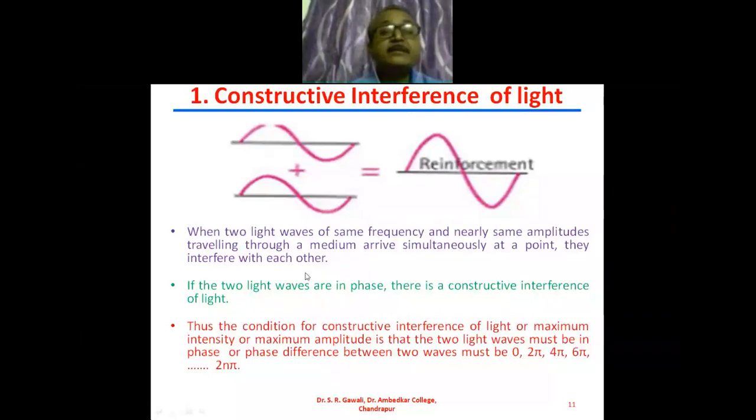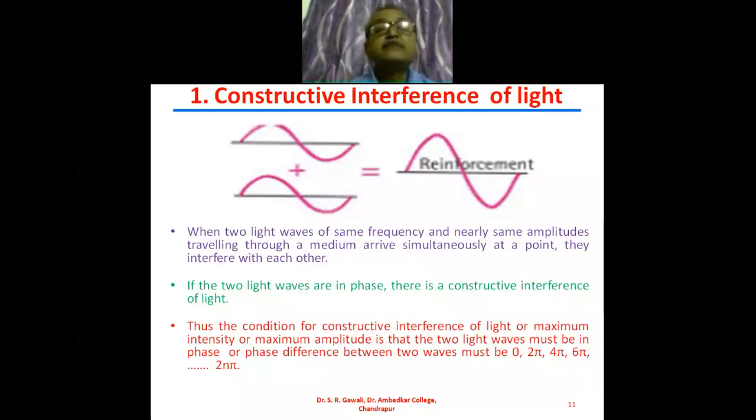Thus, the condition for constructive interference of light, meaning maximum intensity or maximum amplitude, is that the two light waves must be in phase, or the phase difference between the two light waves must be 0, 2π, 4π, 6π and so on, up to 2nπ.